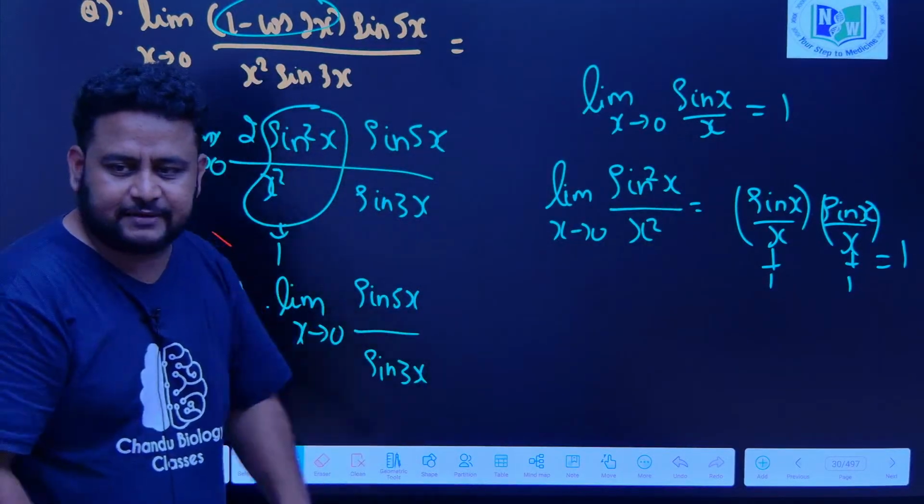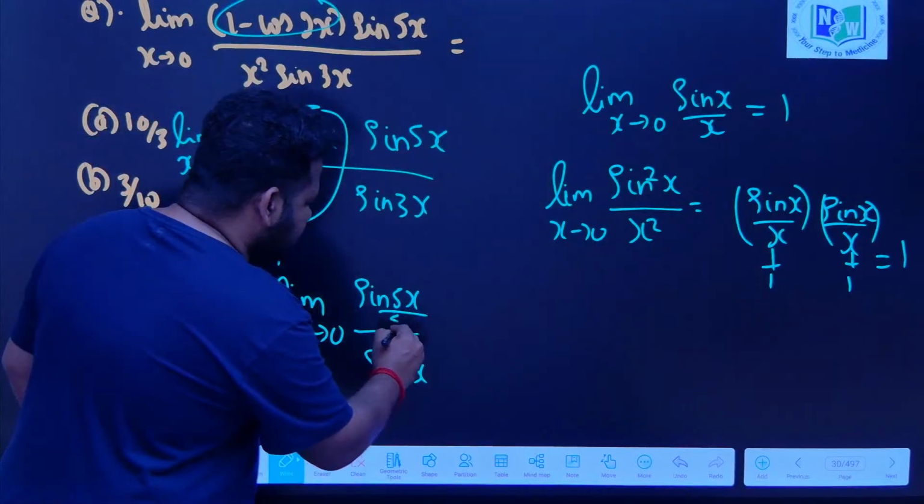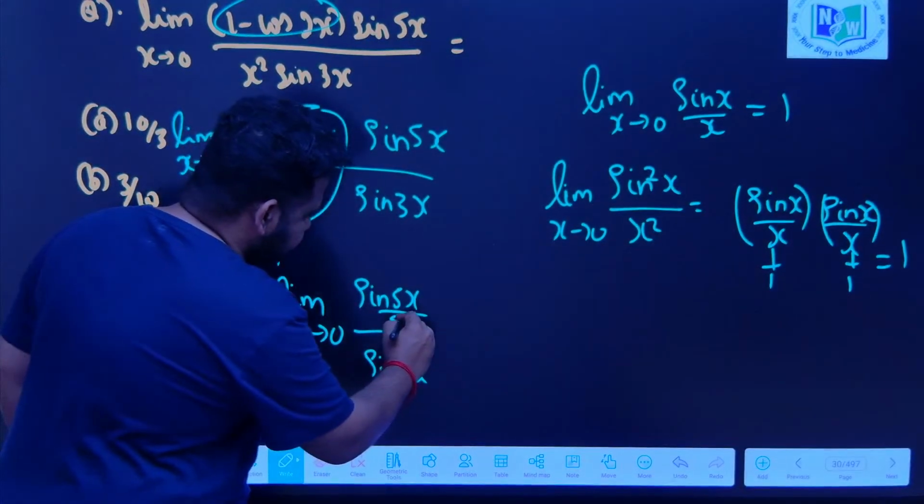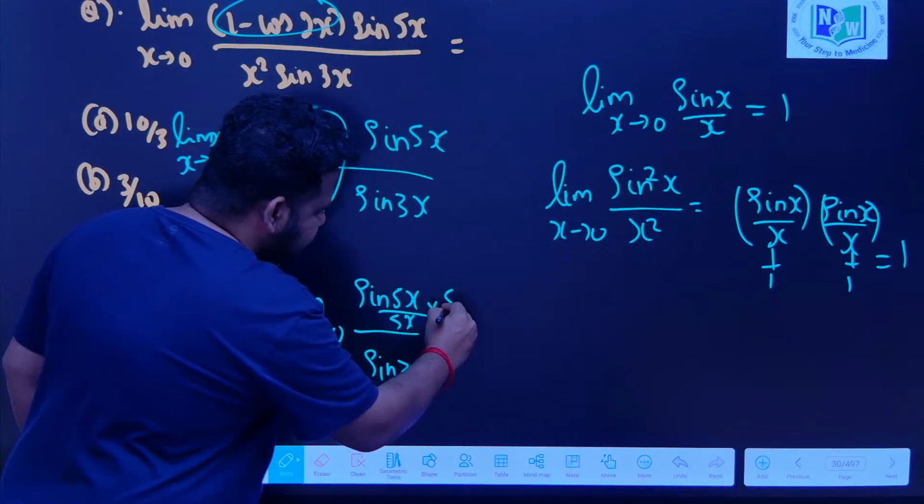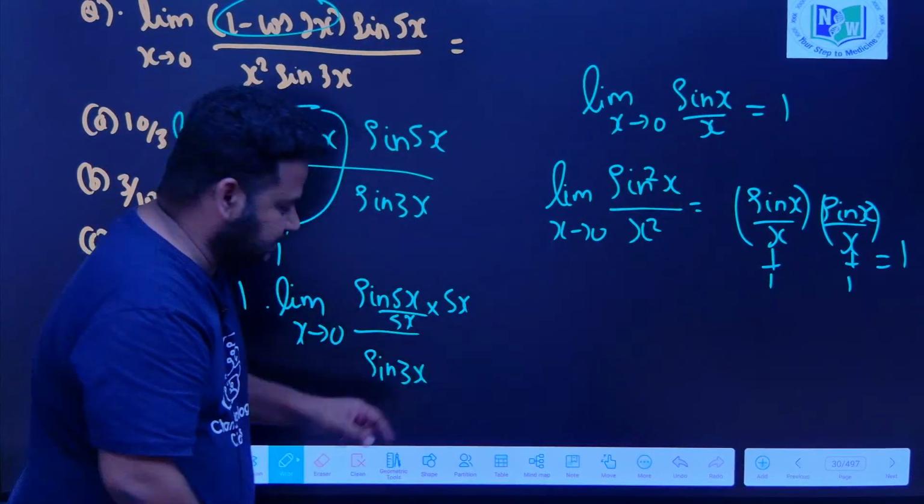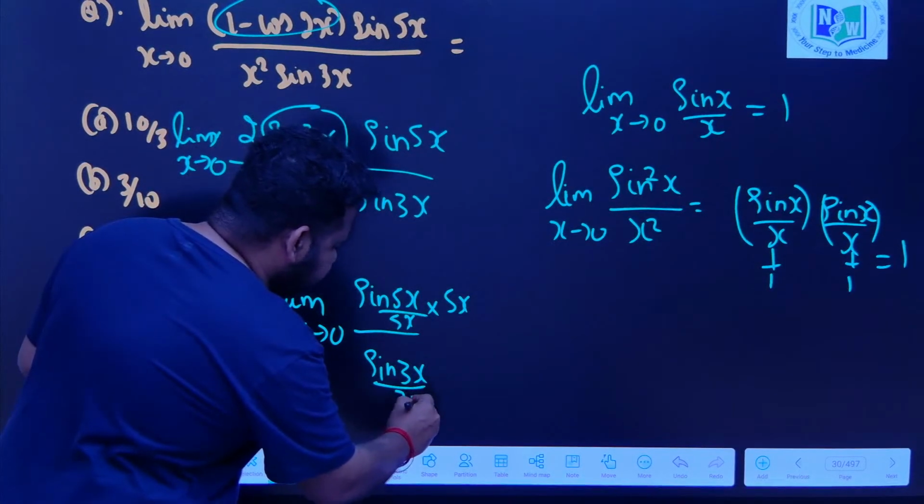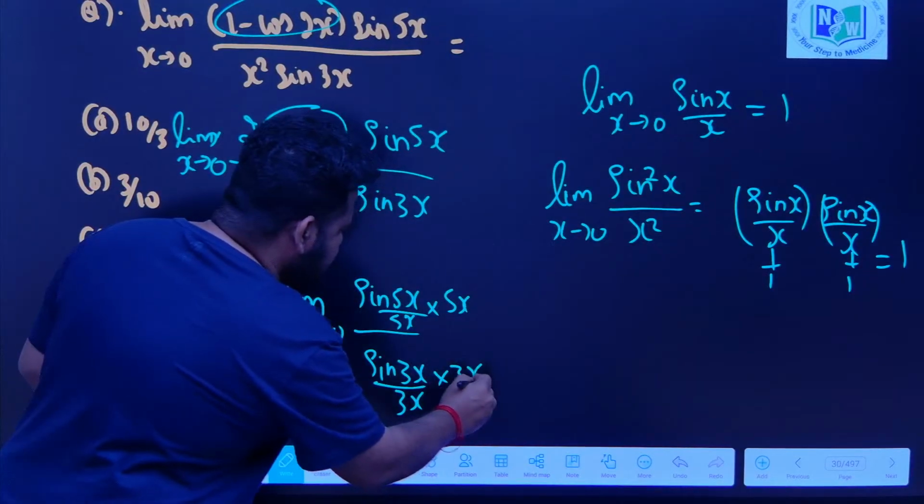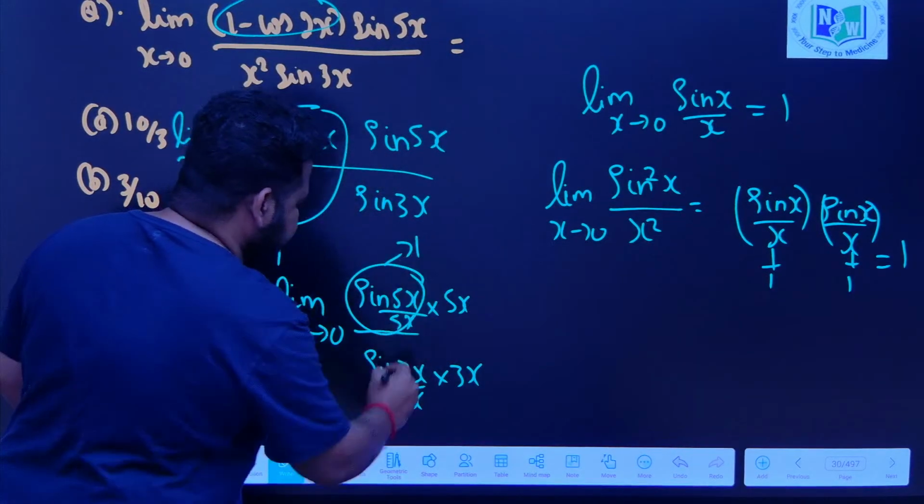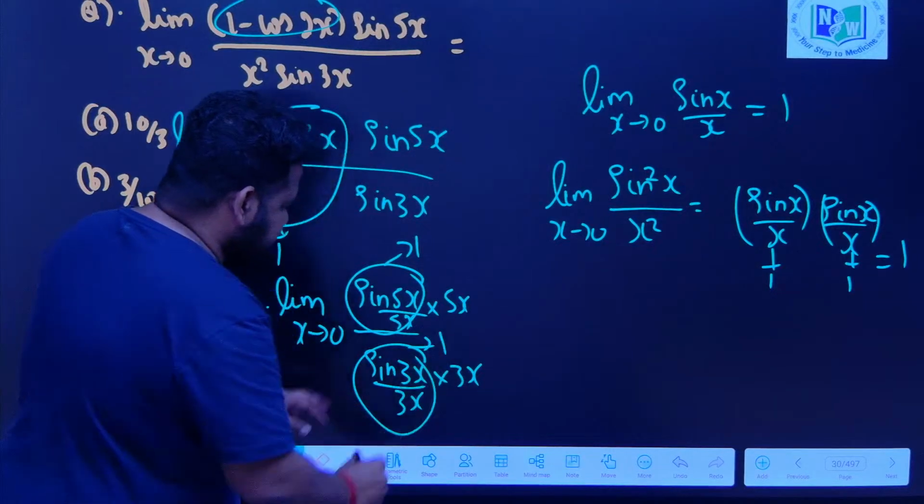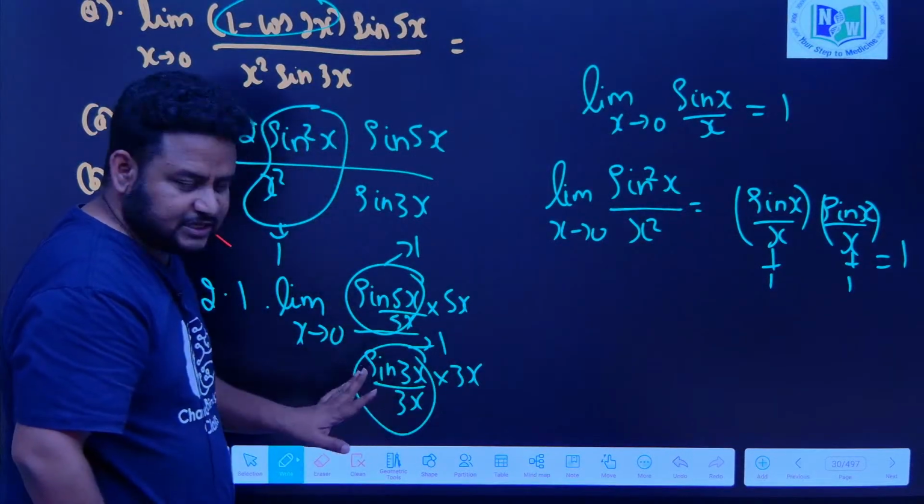We can give and take. So I will divide this by 5x and multiply by 5x. Similarly here, I will divide by 3x and multiply by 3x. Now this entire thing will be equal to 1, this entire thing will be equal to 1, sin 5x by 5x, sin 3x by 3x, we got it.